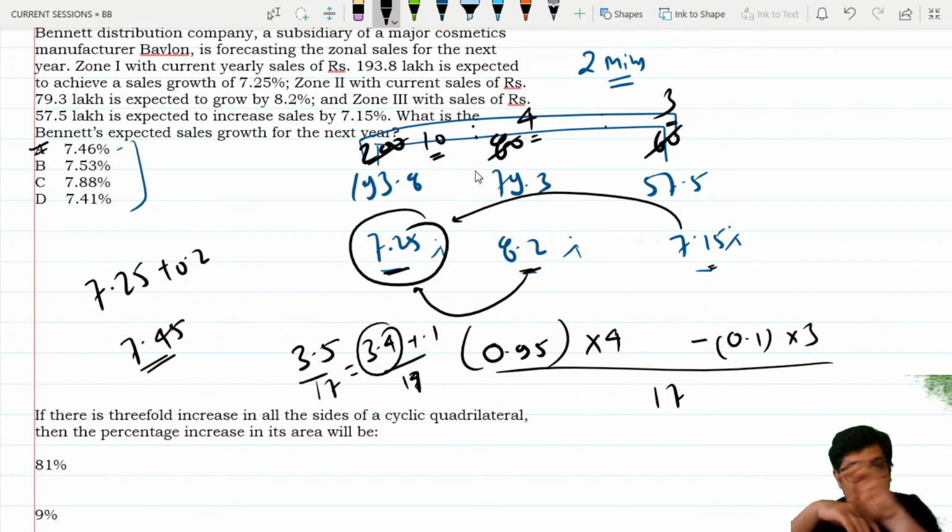This is called method of change. You assume one of the middle numbers as the average and you allot deviation or change. The deviation of 8.2 and 7.25 is 0.95. There are 4 of these joining the group. Deviation of 7.15 and 7.25 is minus 0.1. And yes, this is what I will do in the exam. Approximately speaking, there's a 0.2 deviation from 7.25%. That is our answer.